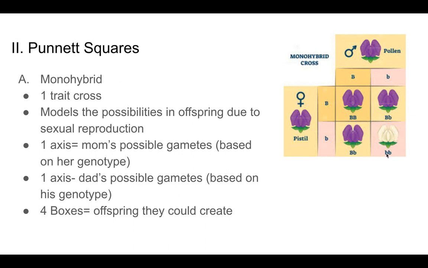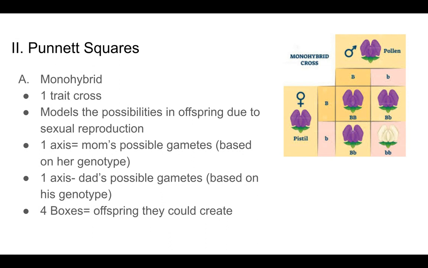This is a possible baby that these two parents could have together if the egg with mom's recessive allele was fertilized by dad's sperm with his recessive allele. They're going to make a baby whose genotype is homozygous recessive and produces that fully recessive trait, or that white flower color.